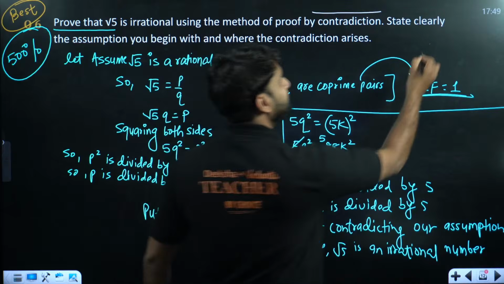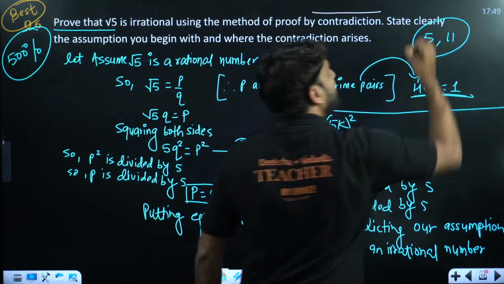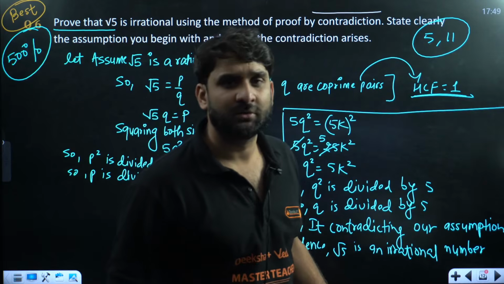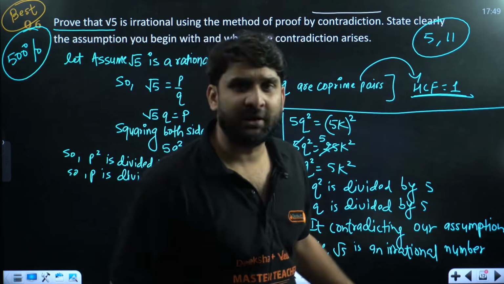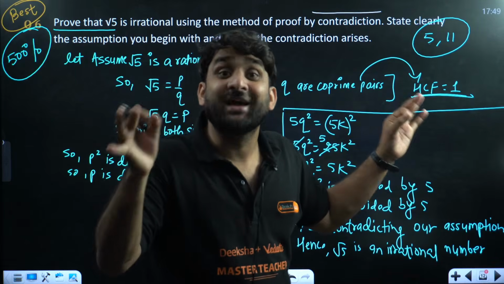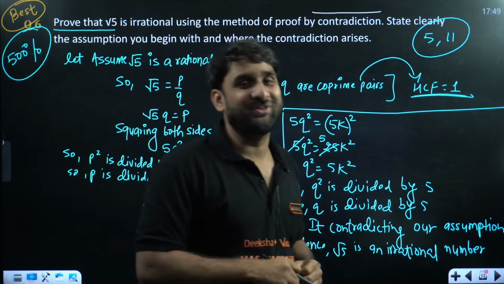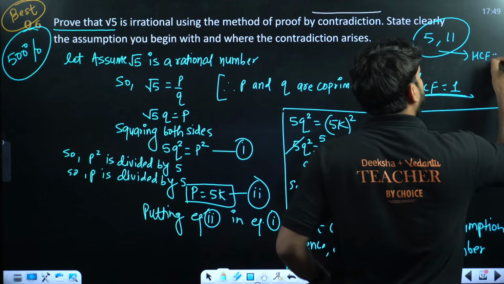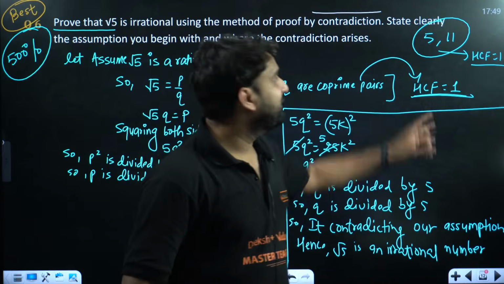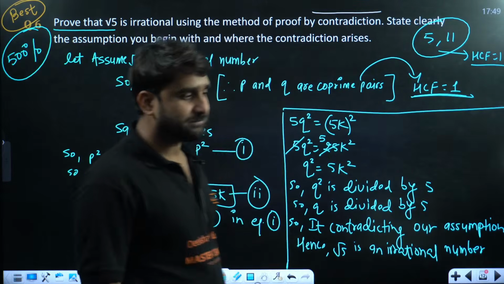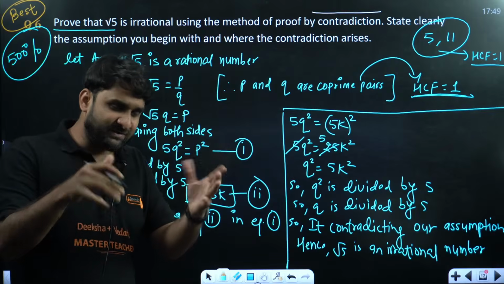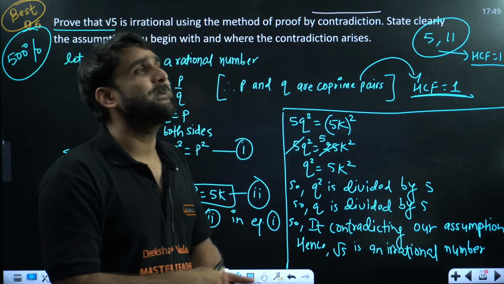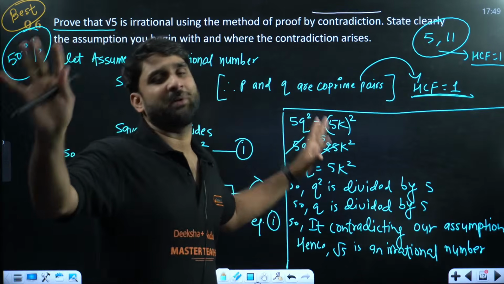For example, 5 and 11. If I ask you, is there any number which can divide both? Is there any common factor of 5 and 11? No, except 1. So for 5 and 11, the highest common factor will be 1. So 5 and 11 are called co-prime pairs. Clear, everyone? Co-prime pairs, for example, 5, 11, 3, 5, 11, 17, 19, 23, 3, 5. A lot of co-prime pairs are there.